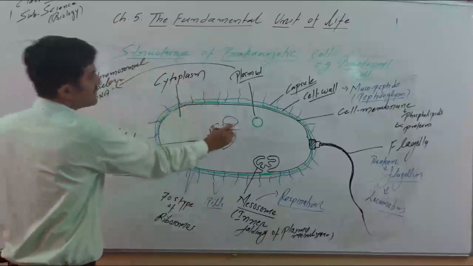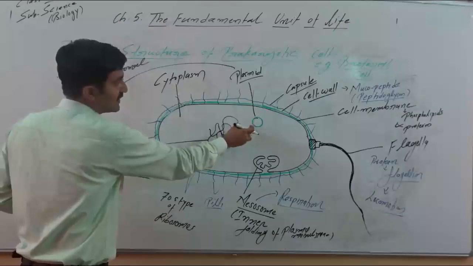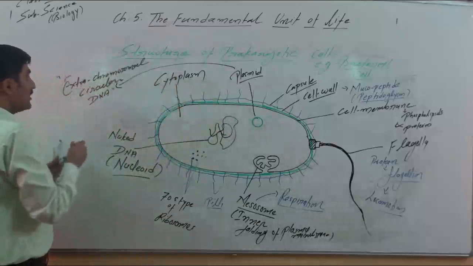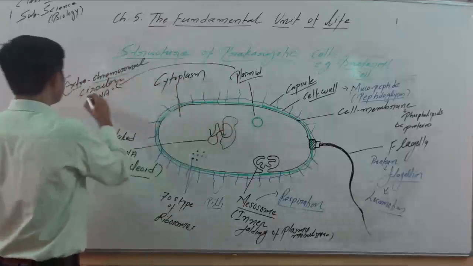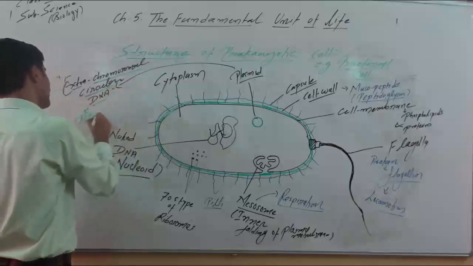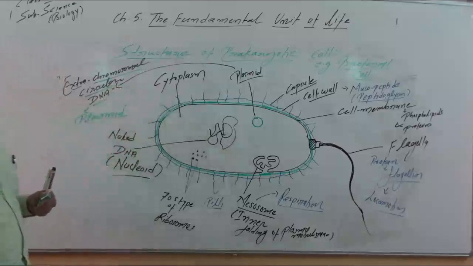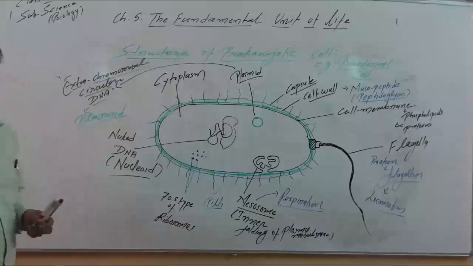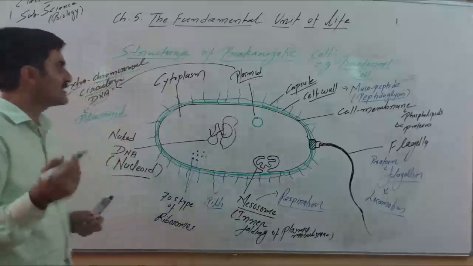Extra chromosomal means this is the main chromosome, and beside the chromosome, one more DNA is present. That's why it is called extra chromosomal. Please keep in mind, it is circular in shape, that's why we write circular DNA. And this is plasmid. Actually, plasmid bears some genes and provides many additional features to the prokaryotic cell, which are generally absent in the eukaryotic cell.